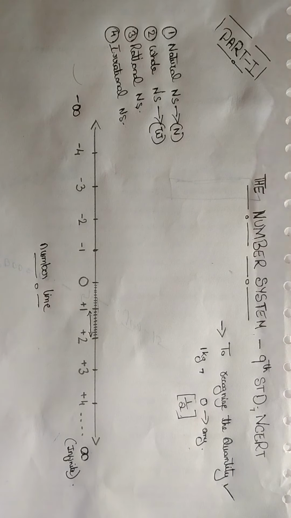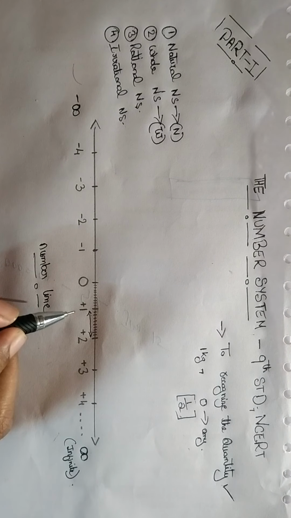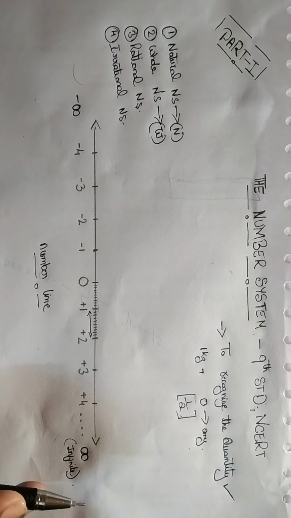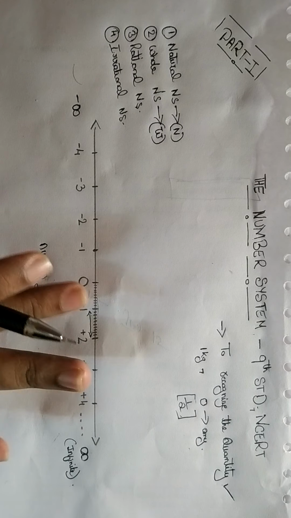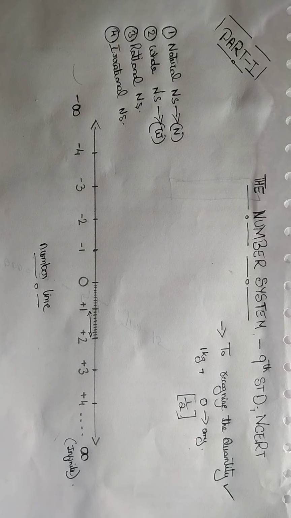This gives you a very basic idea of the number system for your entire education life. Including 0, it becomes whole number; excluding 0, it becomes natural number.